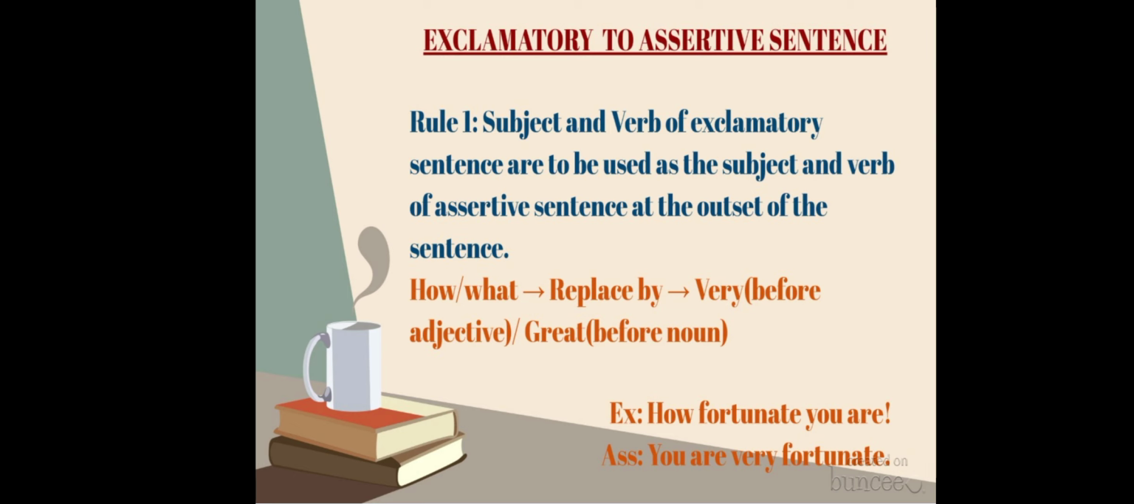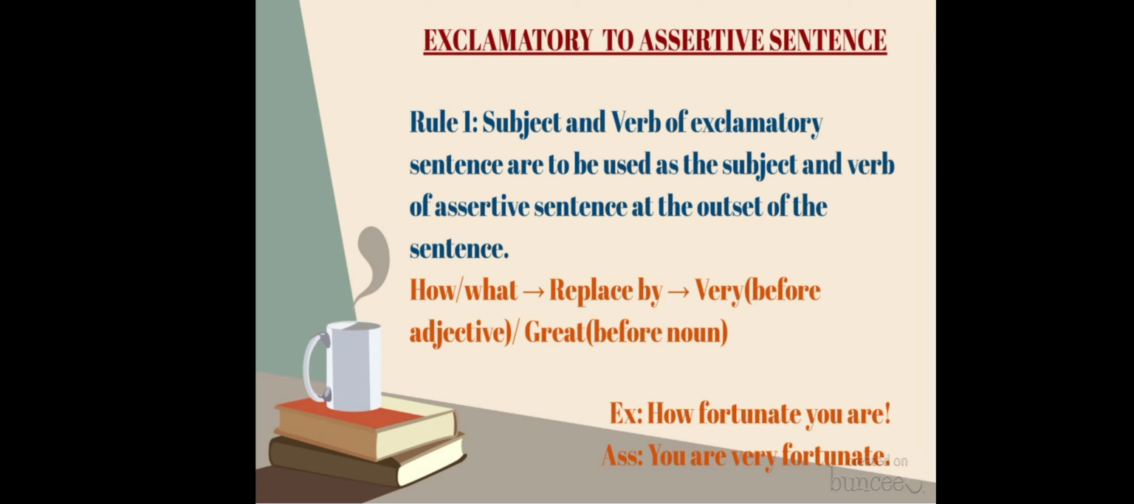But here, in the assertive sentence, we will start the sentence with that subject and verb. Okay, I will tell you in another way. For example, suppose in an exclamatory sentence, the sentence starts with how or what. You have to replace this how or what by very. You will write the word very just before the adjective, or if there is any noun, then you will use the word great.